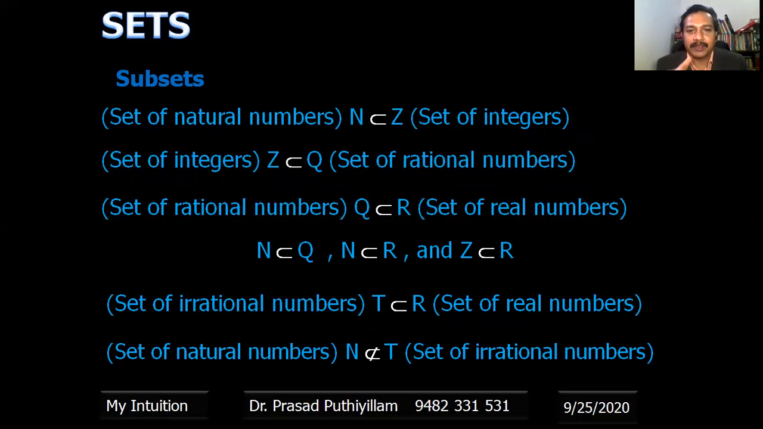So from the series N, Z, Q, R, N is a subset of Q also. N is a subset of R. Z is a subset of R. So this is the information on subsets.